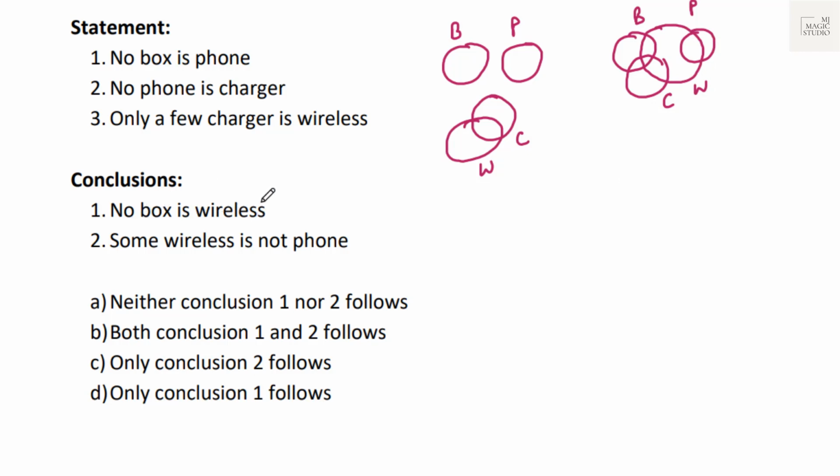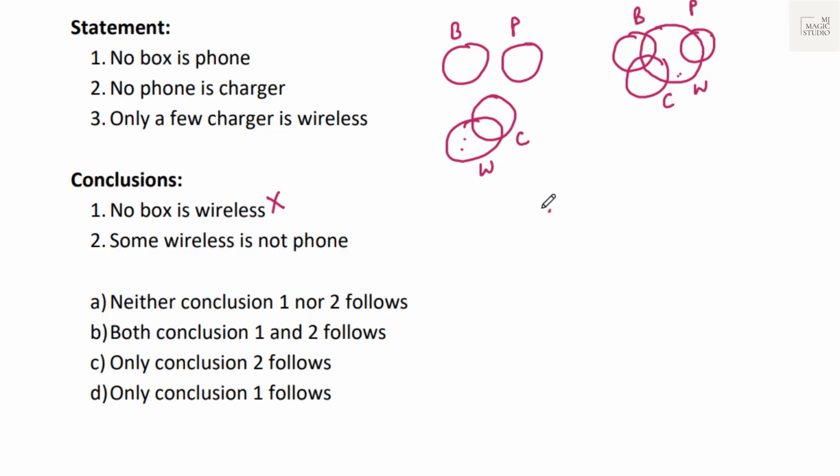No box is wireless. In the first one we can see that no box is wireless is correct. But in the second one, we can see that there is something common between box and wireless. That means no box is wireless doesn't follow conclusively. Some wireless is not phone. We can see that wireless is not phone. Here also we can see that some wireless is not phone.